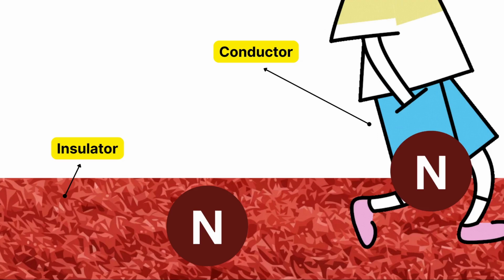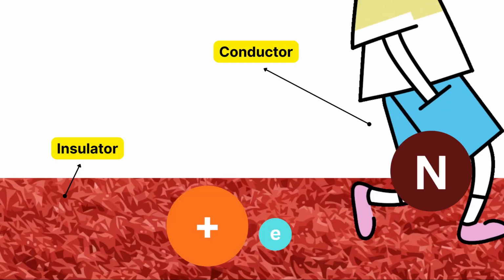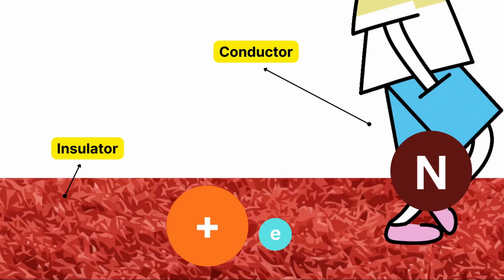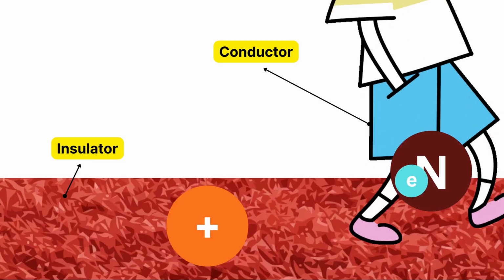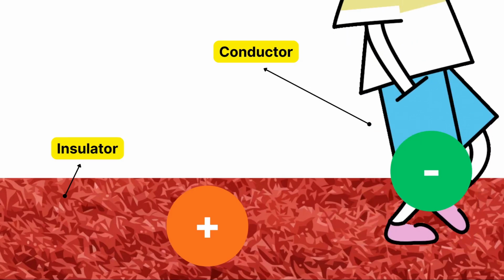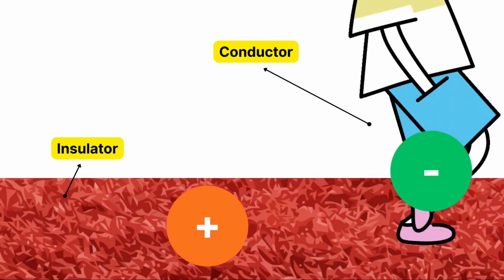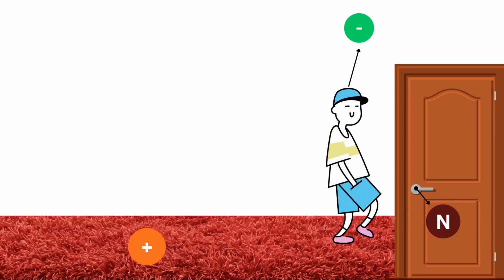So while the human leg is rubbing on the carpet, the carpet tends to lose one electron. So it will become positively charged because it lost an electron, and the lost electron is accepted by the body of the human. So an extra electron is added to the human body, and the human body becomes negatively charged. Okay, now the carpet is positively charged, the human body is negatively charged, and the doorknob is in a neutral state.